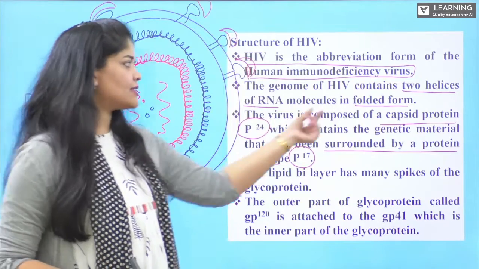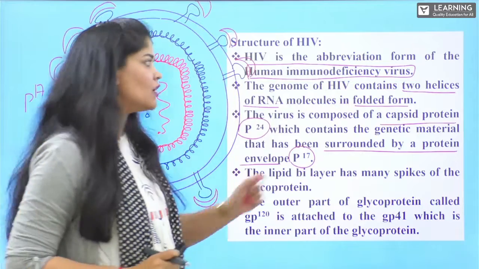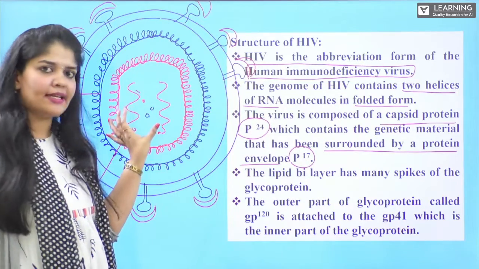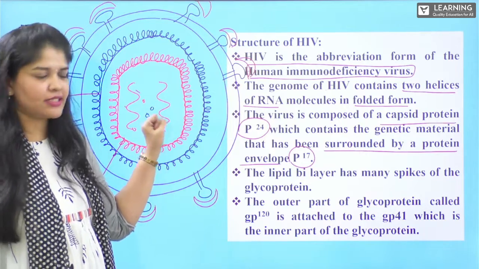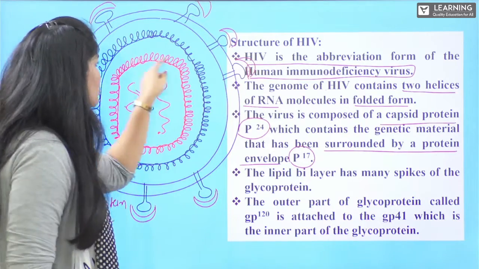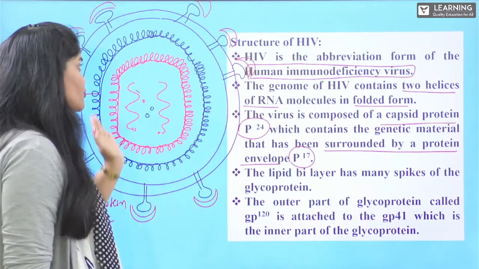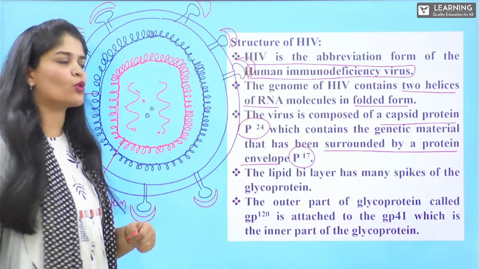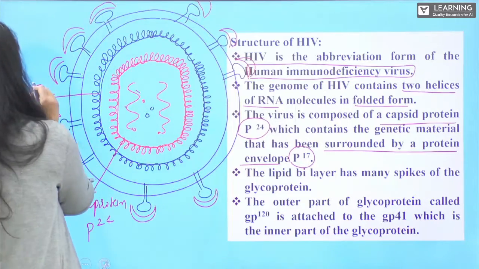See, first the virus is composed of a protein coat, the capsid protein P24, enclosing the single-stranded RNA and the enzymes such as reverse transcriptase, and that P24 is further surrounded by the matrix protein P17.